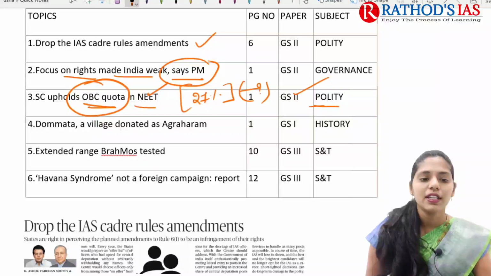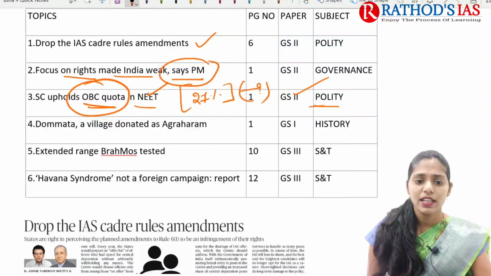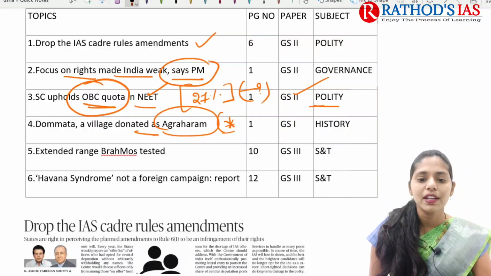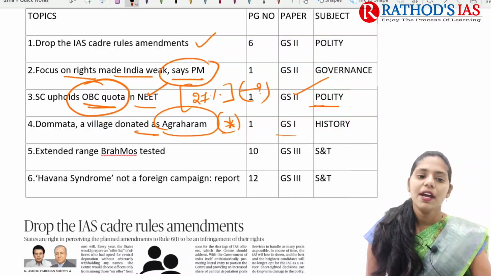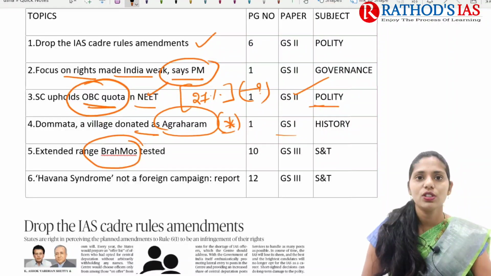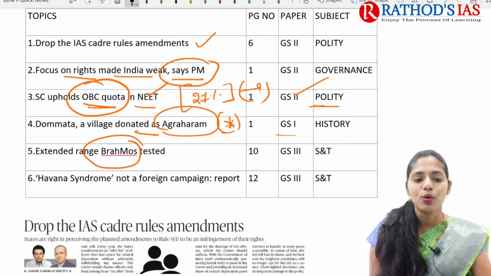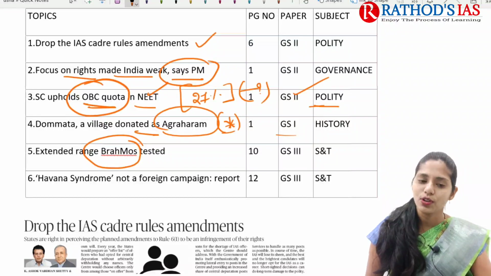And next topic is a village, especially in Telangana state, which was donated as Agraharam. We are focusing on what is this Agraharam. It is mainly related to the history part, which comes in our GS paper 1. And next topic is about the Brahmos missile. Already we discussed this topic a number of times, and once again this is in news. So again we have to see the revision part of this Brahmos missile. This will be important from our science and technology point of view.